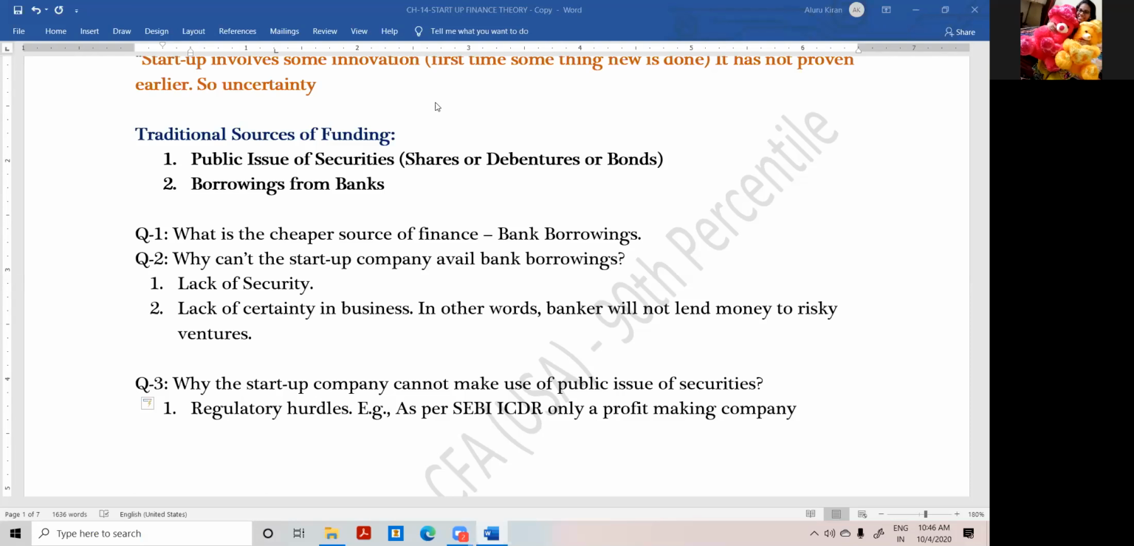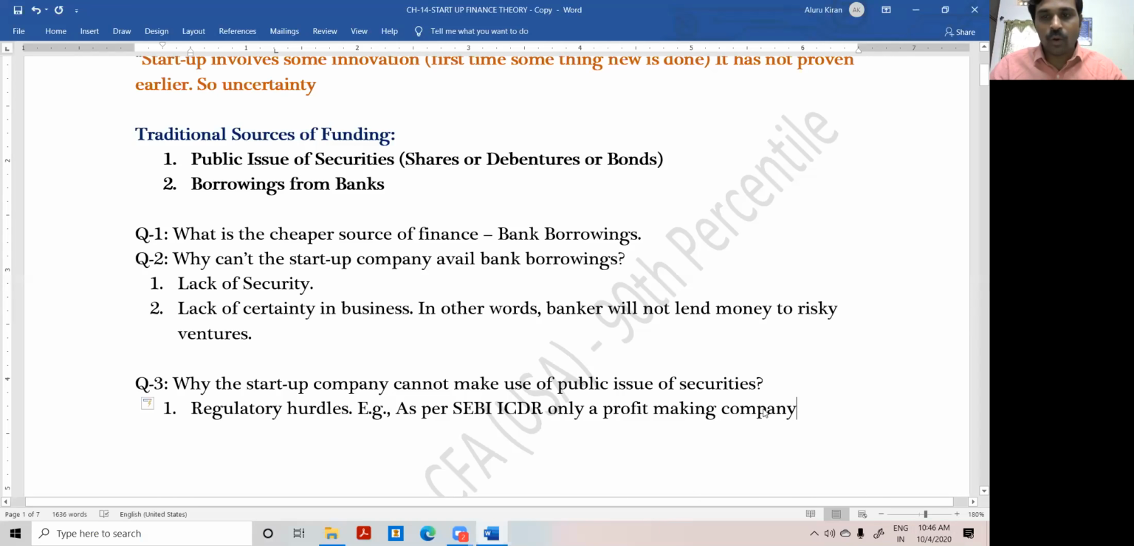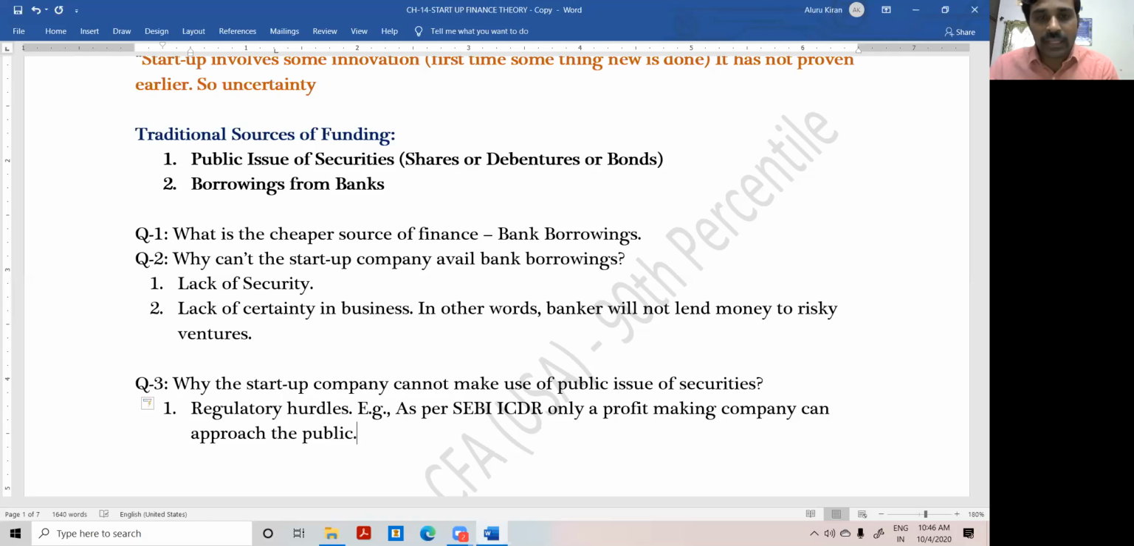Okay? So only a profit-making company can go for public issue. Can approach the public. That is the point. At least 3 years they should have consistent profits. At least 3 years a company should have consistent profits in order to approach the public.